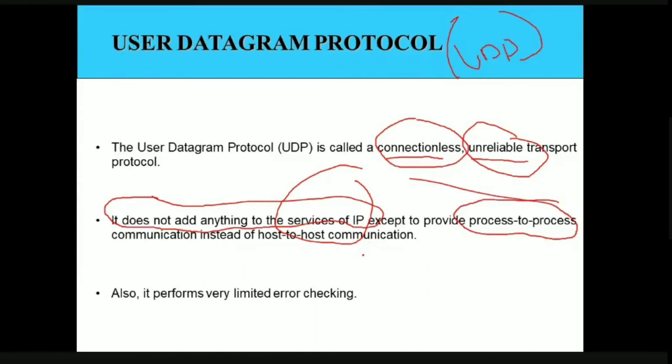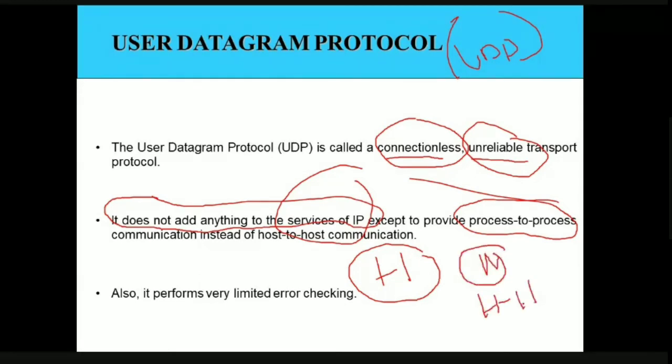So how is UDP going to enable process to process communication? The UDP protocol has a header, and based upon that header, we are going to provide process to process communication instead of host to host communication. If we are dealing only up to the network layer, we have host to host communication, right? But if we are working with the transport layer, then we have process to process communication. So to enable process to process communication, what do we require? We require port numbers. We'll discuss how UDP ensures process to process communication using port numbers just after one or two minutes. Okay, next, another important thing is that UDP is not going to perform any error checking.